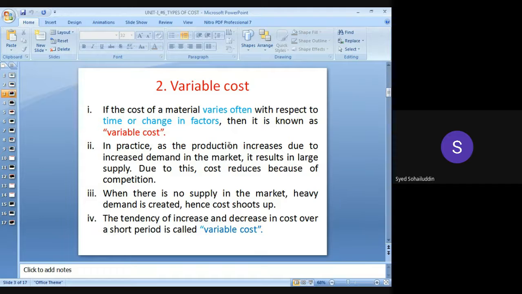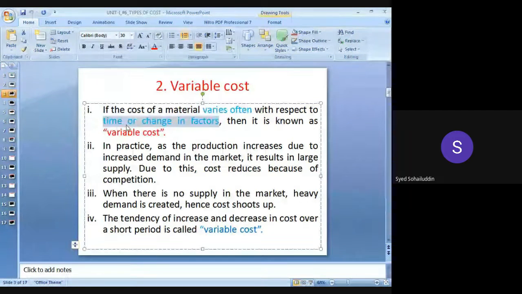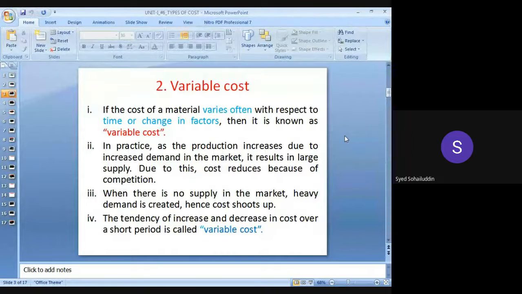ठीक है ना, तो here what is the sentence number one, that is the bit number one. If the cost of a material varies often with respect to time or change in factors, then it is known as variable cost. That means it might change due to time as well as change in factors. There may be different factors on the basis of which it has been changed, or due to change in time.